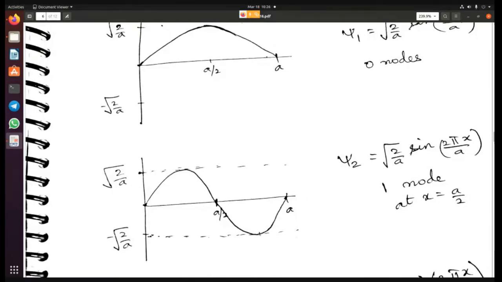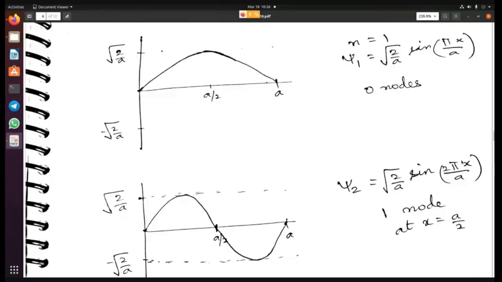Again, the maximum and minimum values that the sine function can take are 1 and minus 1. But it is multiplied by root of 2 by a, so you are going to get the maximum as root 2 by a and minimum as minus root 2 by a. Now you can see that the wave function becomes 0. In the first case, the wave function became 0 only at the boundaries, 0 and a. But here the wave function becomes 0 at the midpoint also, a by 2. You can just substitute a by 2 in this and see that the wave function will become 0.